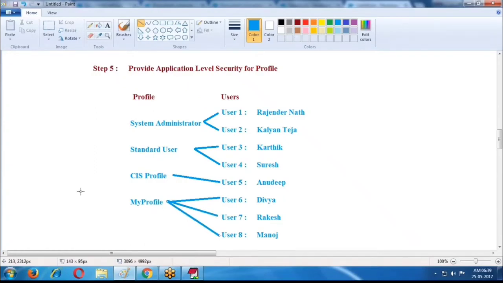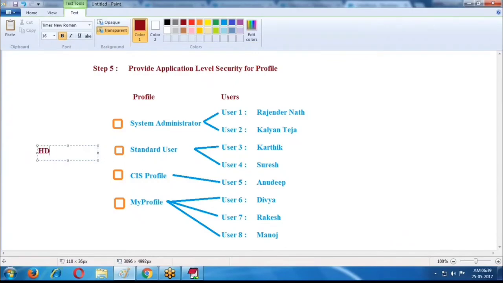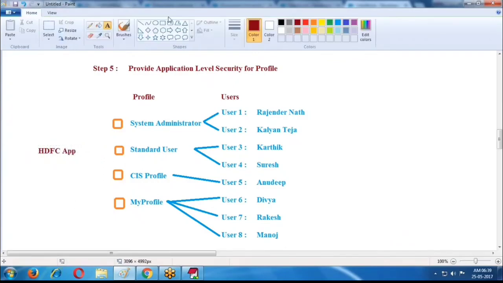Now here we have some checkboxes. We have one application we created, one project, the HDFC application.